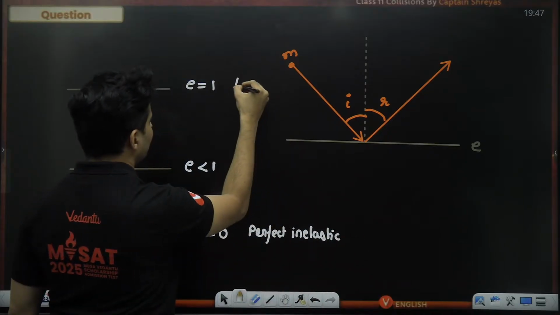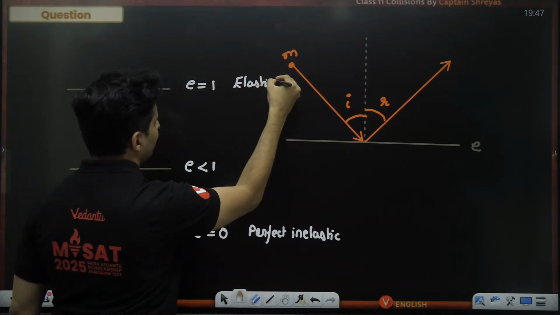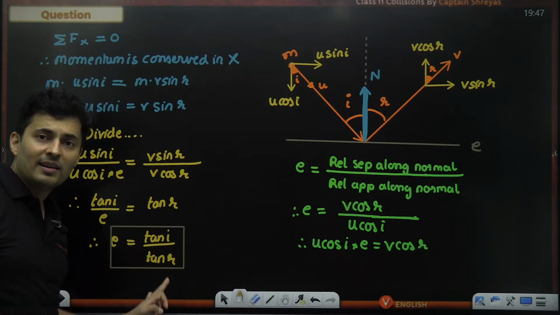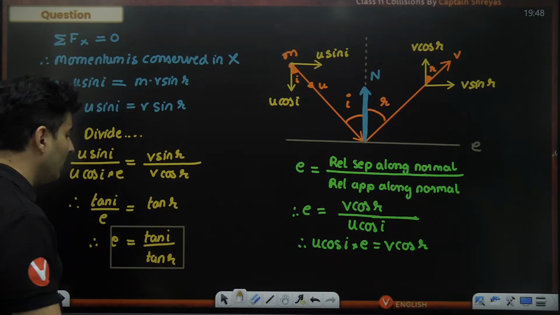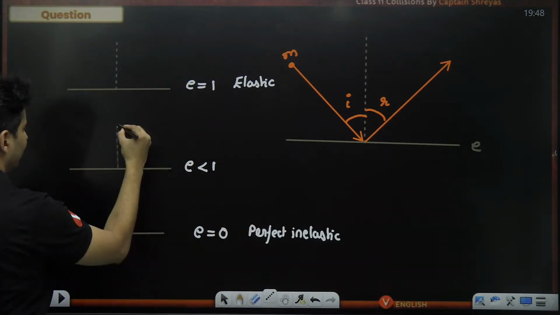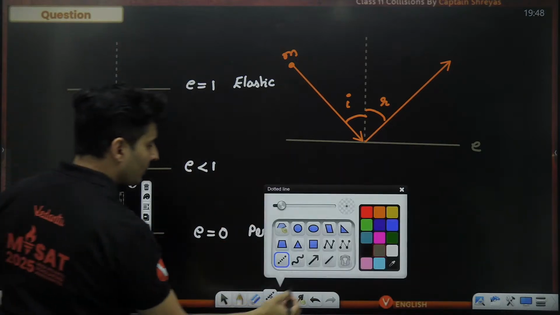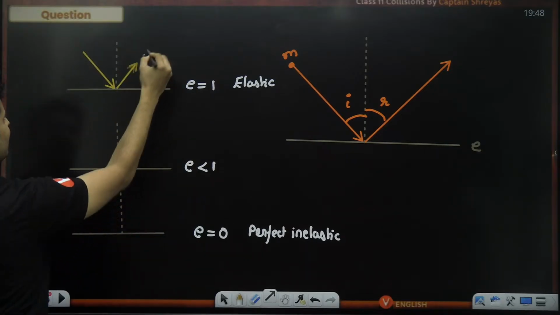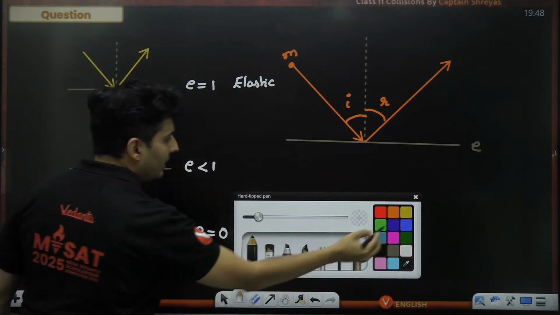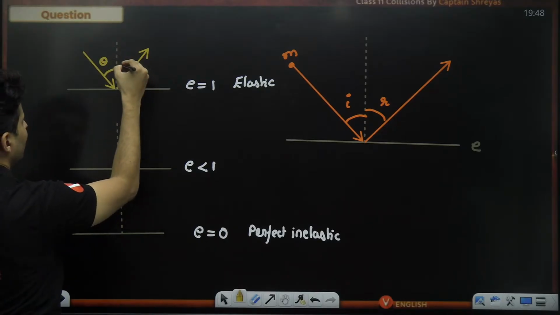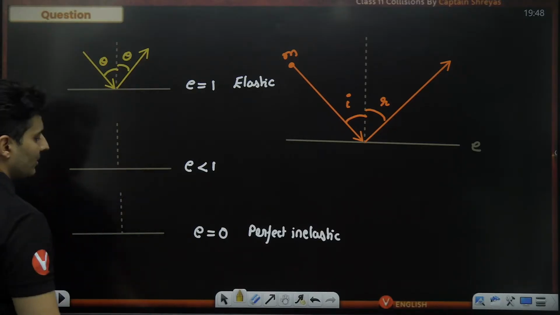And this is just an elastic collision. If it is elastic collision, E is 1, tan of I and tan of R will be equal. That means I will be equal to R. So you will see that in the first scenario, with whatever velocity and angle it comes, the same velocity and angle it will rebound. So this angle of incidence will be equal to this angle of reflection.